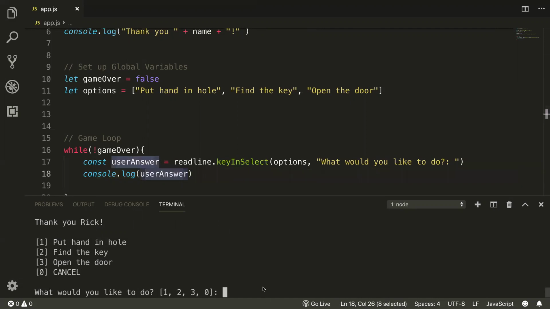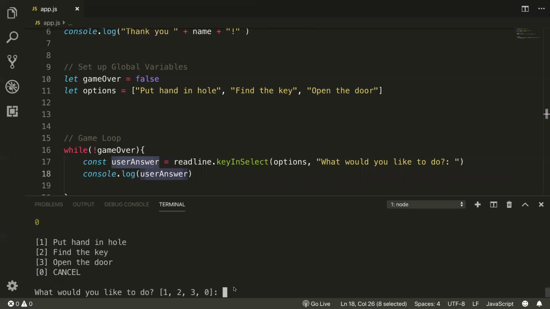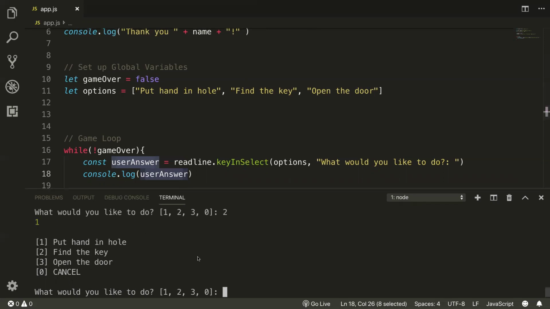So I'll press the number 1. It console logged 0. Okay, that's interesting. Let's try find the key. I'll press 2. It gave us 1. Also interesting. So I'll try 3, open door. It gives us 2.